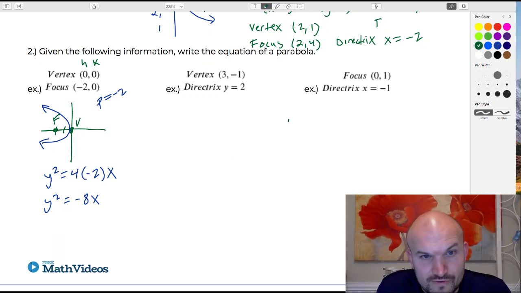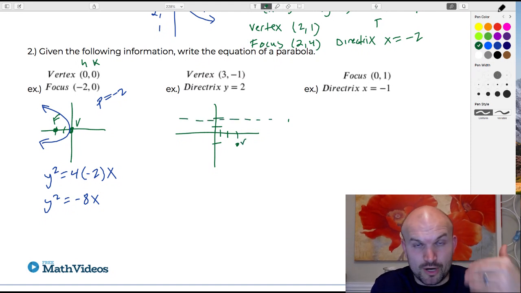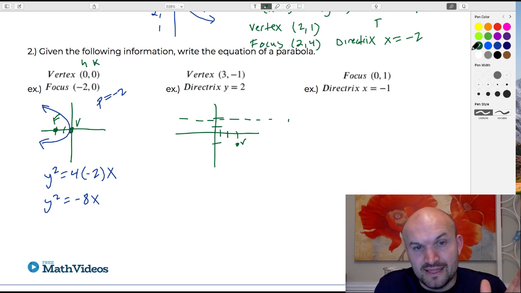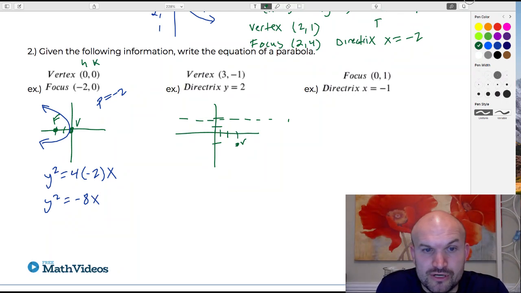So this next one, we have a vertex at 3, -1. So we plot the point, 1, 2, 3, -1. We have a directrix at y equals 2. So that's a nice little horizontal line. Now again, guys, remember that the parabola opens up away from the directrix, right? And the axis of symmetry of the parabola is always perpendicular to the directrix. So therefore, we can determine that our parabola is going to open up downwards.